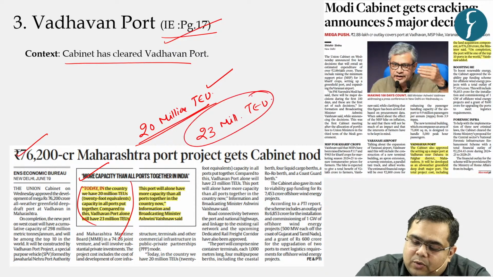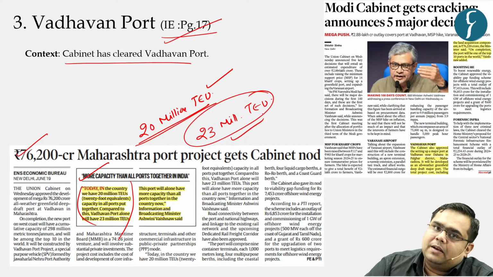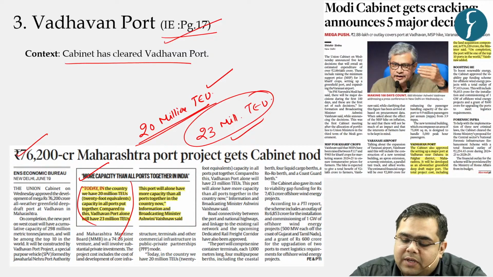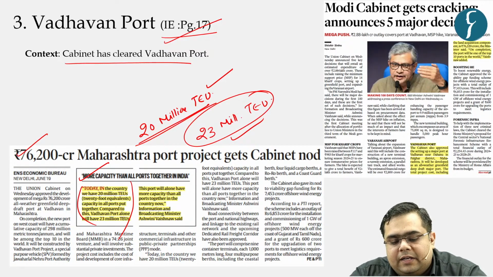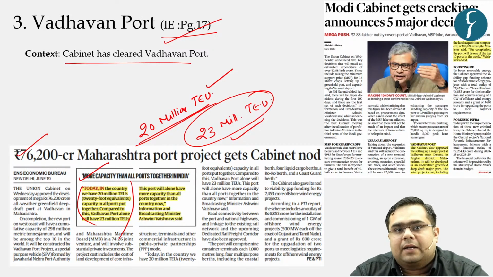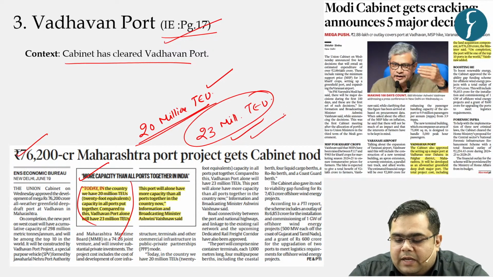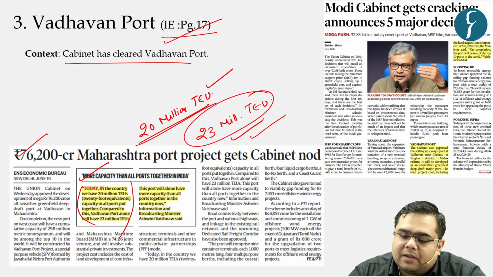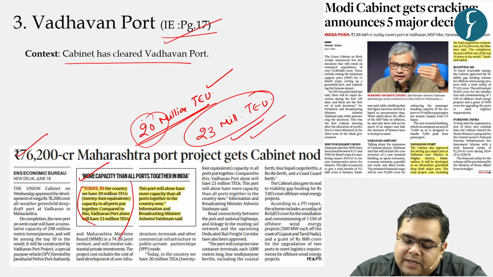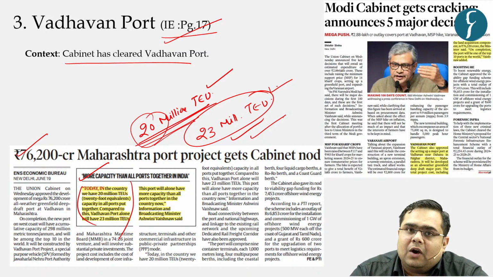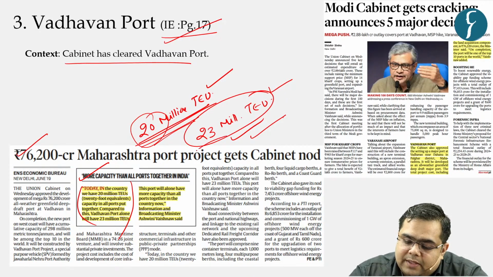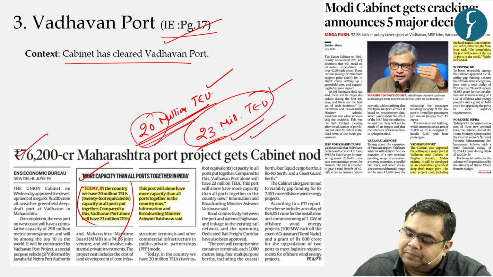So what can UPSC frame a question like? They can go for framing a question like: the creation of Vadhavan seaport has the potential of doubling the capacity of Indian ports. So this statement would be considered correct, because again the present capacity is 20 million TEUs and it alone will enhance the capacity of Indian ports by 23 million TEUs, right?